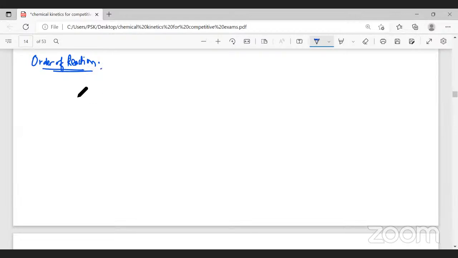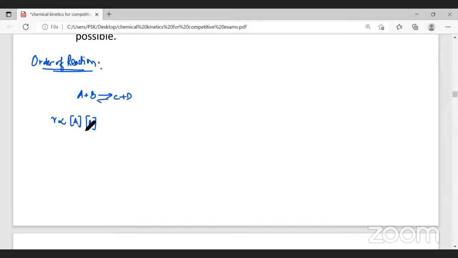Order of the reaction. For example, if I take a reaction A plus B, giving you C plus D, this is the reaction. Now, as per the law of mass action, Guldberg's law of mass action, the rate of a reaction is directly proportional to the concentration of A into the concentration of B. What are the coefficients of A and B?